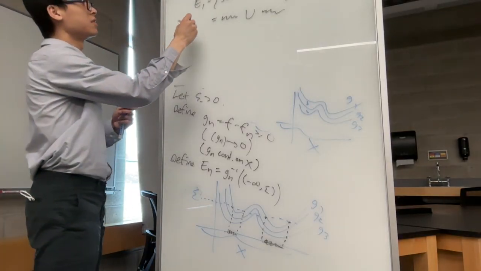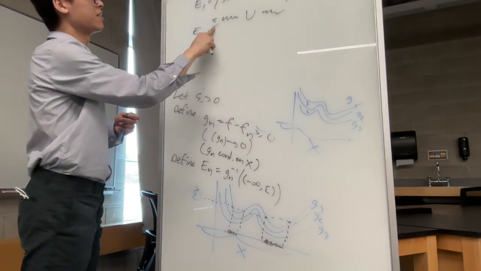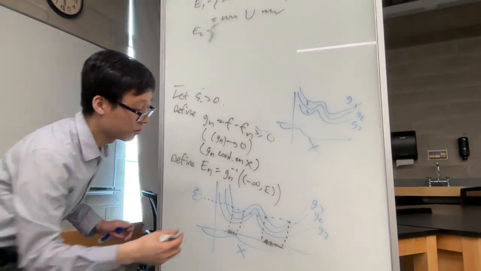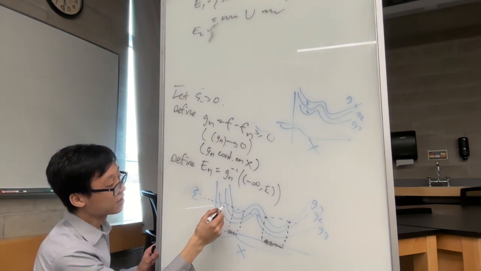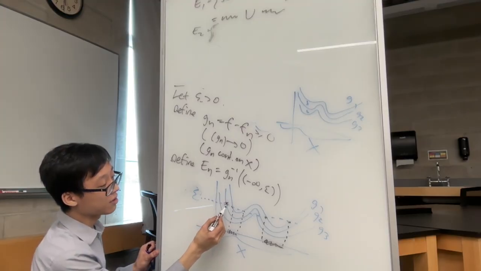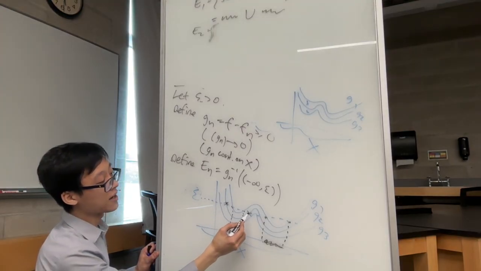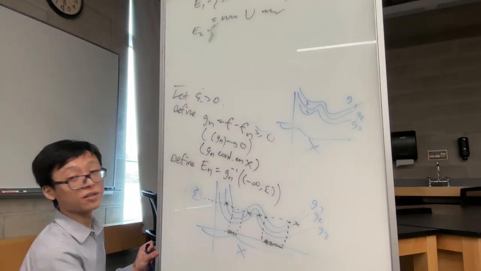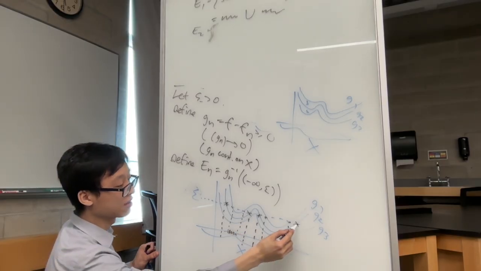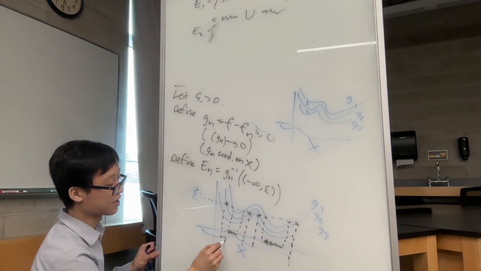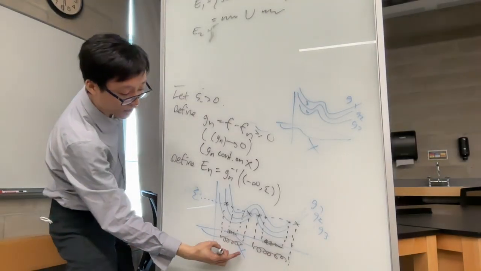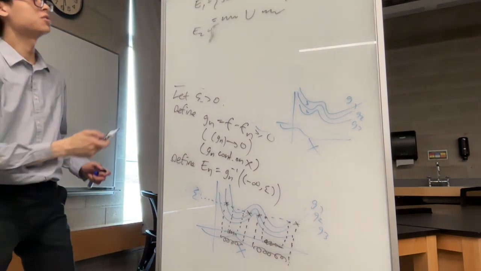How about E2? Well, I don't have to write the whole thing again. It's the set of all inputs such that G2 of x is less than epsilon. We can track the graph of G2. Here's G2, it's coming down, down. As early as here, G2 has dipped below epsilon. It's going to stay below epsilon for quite a long time. It dips back up there, dips back down here, and dips back up here. So what is this saying? Maybe I'll use spirals this time. The union of these two spiral sets, that's E2.